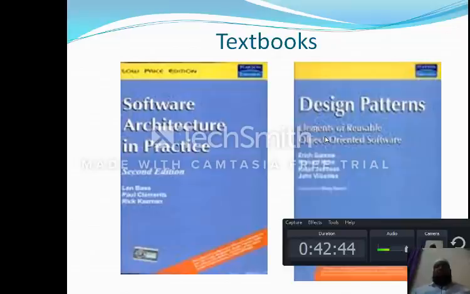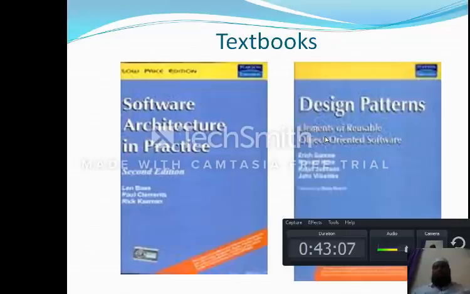The first textbook, Software Architecture in Practice by Len Bass, deals with the first 2 units, and the design patterns book deals with the remaining units. Elements of Reusable Object-Oriented Software, the Gang of Four textbook, by Erich Gamma, Ivar Jacobson, Grady Booch, and James Rumbaugh.